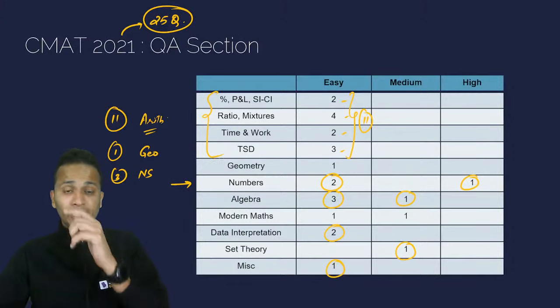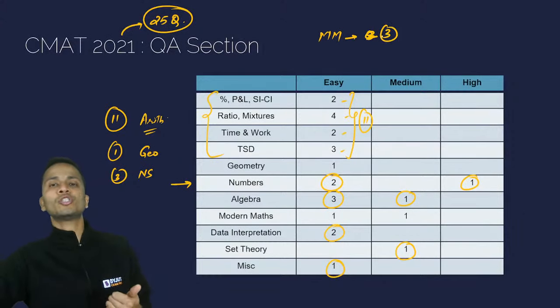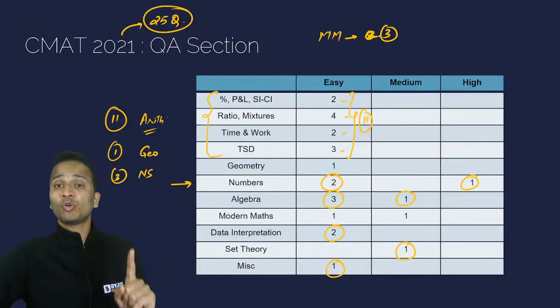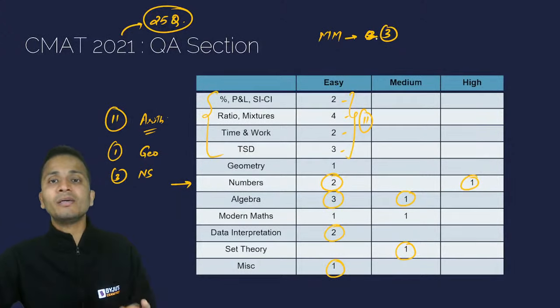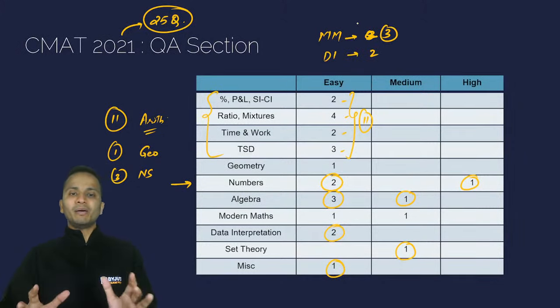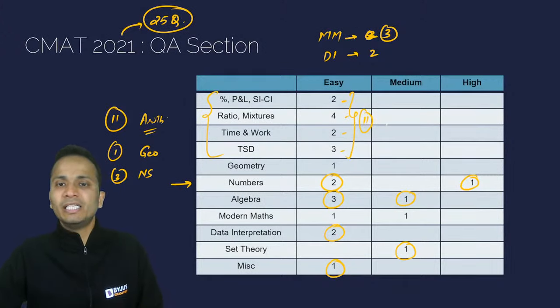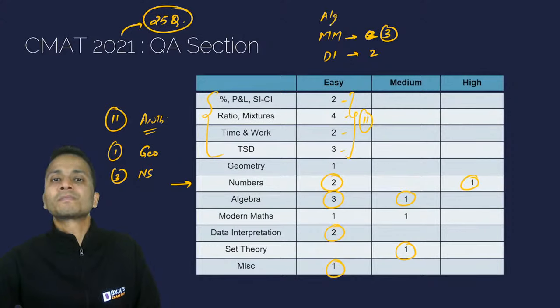All right. Then from modern maths, look at the top of your screen. In total, modern maths, there were 3 questions because 2 questions were from PNC and probability and 1 question was from set theory. I'll keep set theory in modern maths only. In data interpretation, there were 2 questions. All right. So this was the breakup of all these areas. And algebra, there were 4 questions.